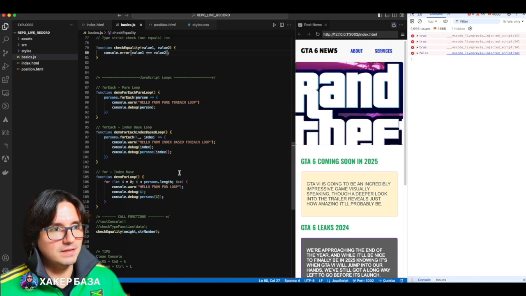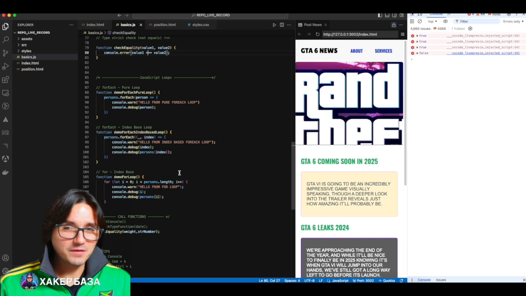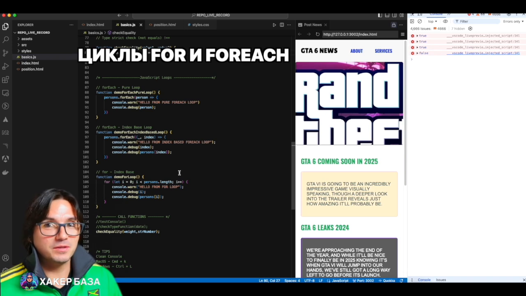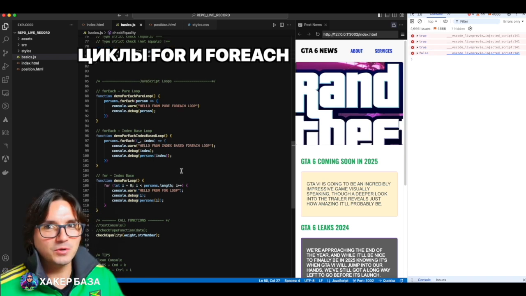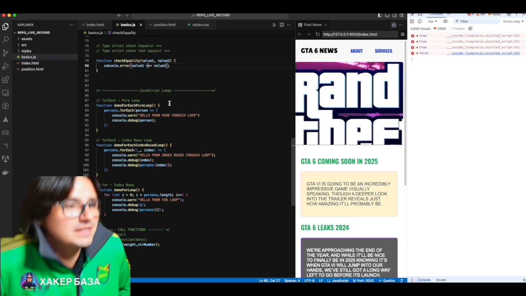Well, and next, probably the most important thing. This is, dare I say, what probably supports 80% of the internet and the web. Probably if the old timers of programming were here, they would throw eggs at me, but that's definitely how it is. Indeed, these are loops. The for loop. All frameworks and so on, everything relies on the for loop. Seriously. What a for loop is, you will understand now.